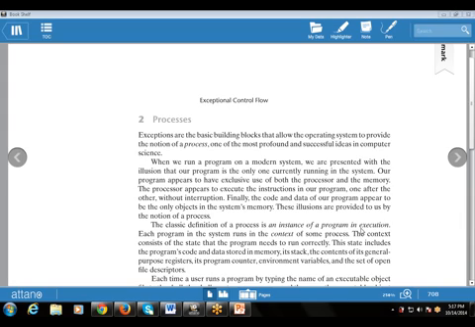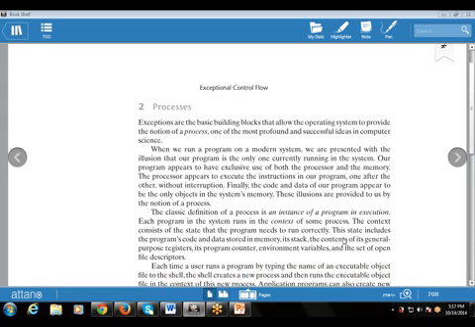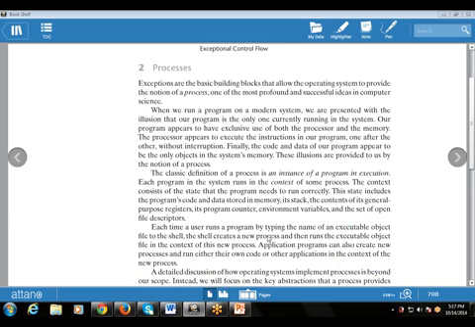Each program in the system runs in the context of some process. That is, every program in the system runs in some process. Each time a user runs a program by typing the name of the executable object file, the shell creates a new process and then runs the executable object file in the context of the new process.